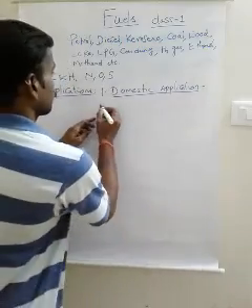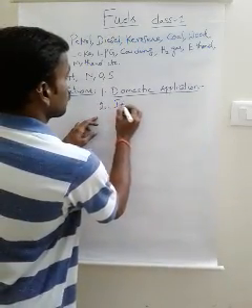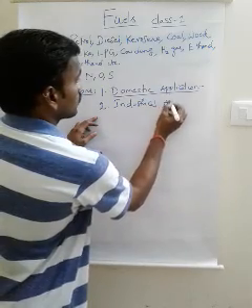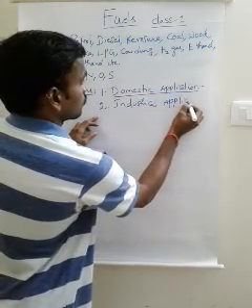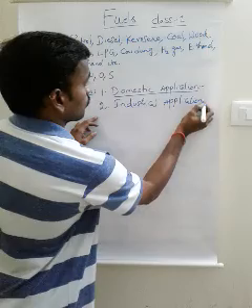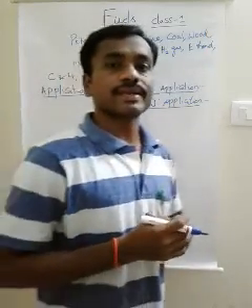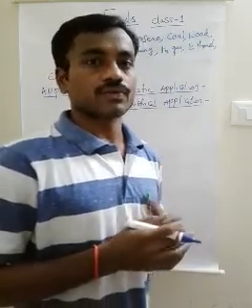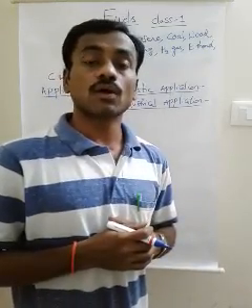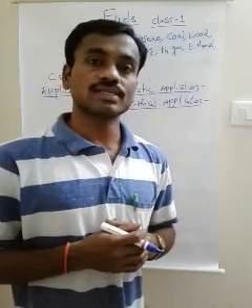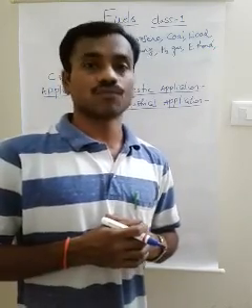Now next one, industrial applications. In many industries, fuels are used to produce a large amount of heat. For example, coal is a very important industrial fuel.